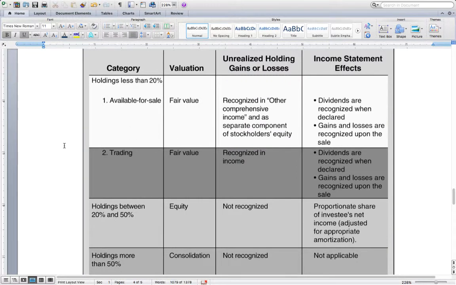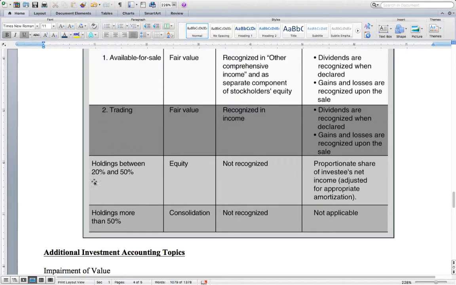If you have significant influence, which is holdings between 20% and 50%, you use the equity method. That is a key thing to note, as this is a distinguishing accounting method from everything else in this chapter, and that you receive the proportionate share of the investee's net income, which means if you own 20% of a company, you get 20% of their profits or their losses, and that is reflected in your investment accounts.